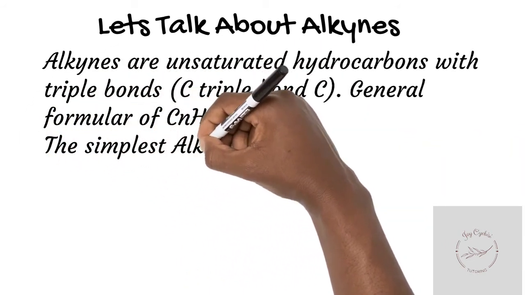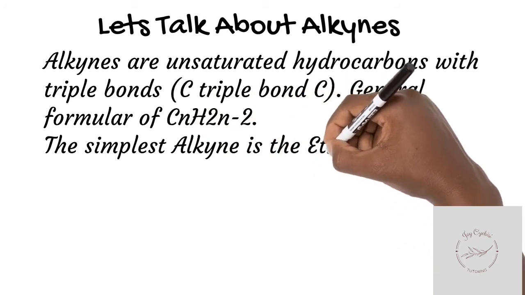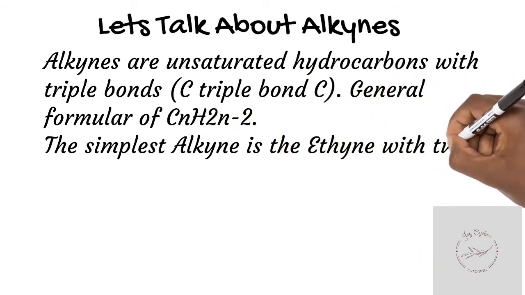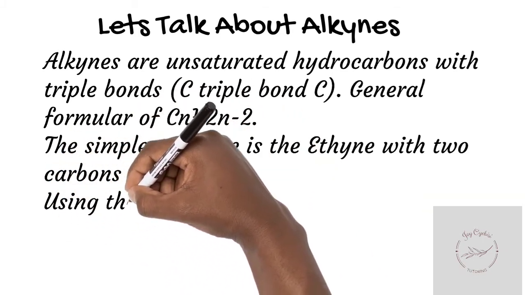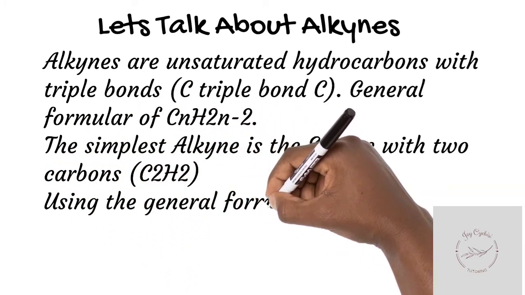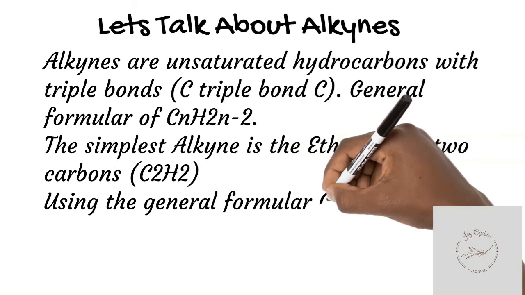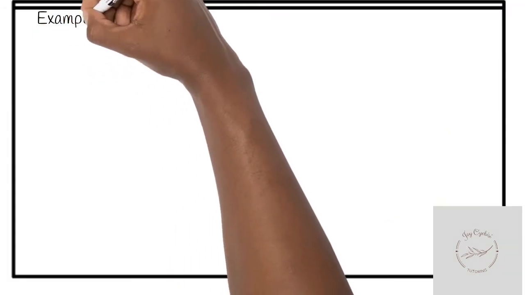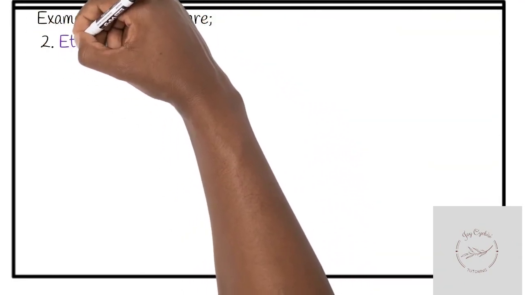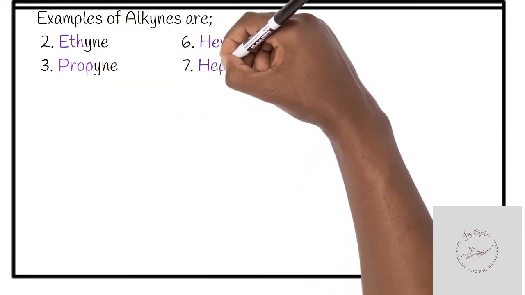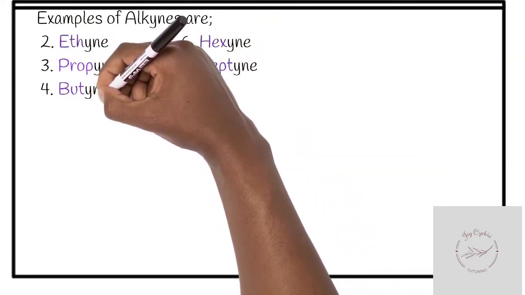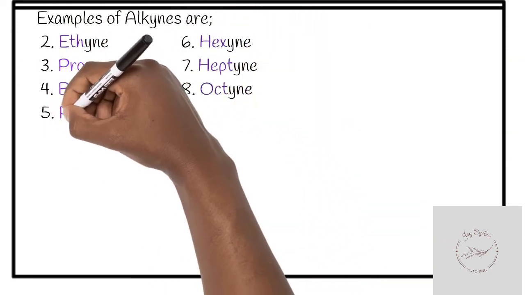And the simplest alkyne is ethyne with 2 carbons. So we can use the general formula on the screen, that is CnH2n-2, to calculate the molecular formula once we know the number of carbon atoms that it contains. Like the "eth" is telling us it is 2, so it's easy for us to calculate that. Now we go to propyne, we go to butyne, and so on until the 10th carbon.